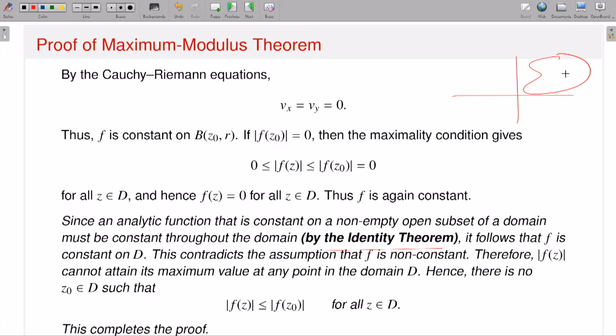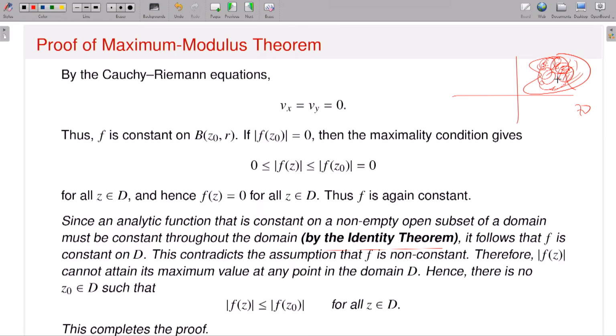You can either prove this by Cauchy's integral formula, as I said. Suppose this is your domain, and in this ball of center z0 and radius r, the function is constant. Then you can just cover the domain by such balls, and since it is constant here, you can prove that it is constant in the next ball, and so on. So you will cover everything, and therefore your function is constant on the full domain. Or you can apply what is called the identity theorem. But right now I have not discussed the identity theorem. Later on, when I talk about power series, we will have the statement of the identity theorem.